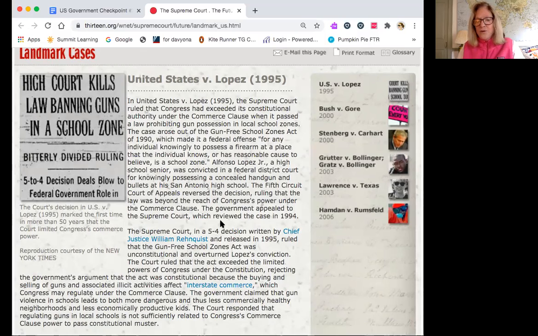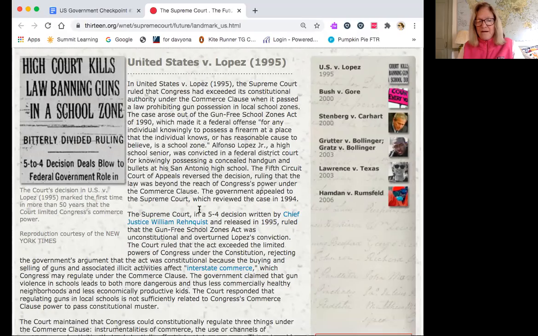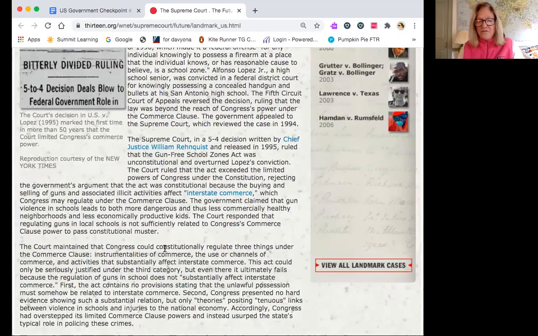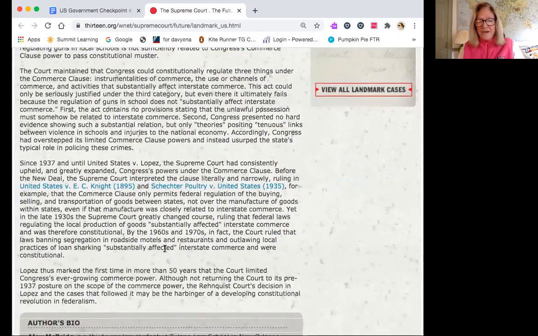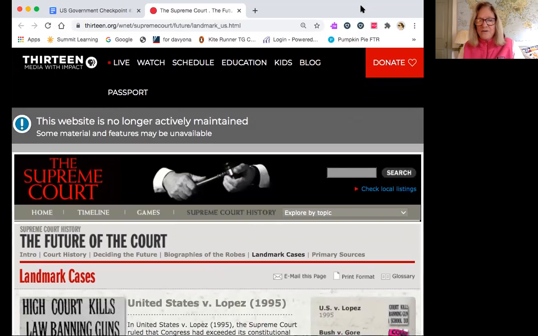Well, this case went all the way to the US Supreme Court, and that's what we're going to read about with this article. You're going to find out the result of it, and you're going to broaden your understanding of the Commerce Clause.